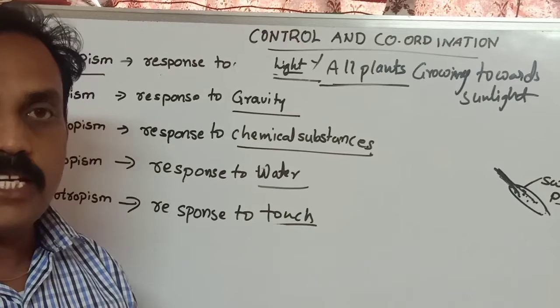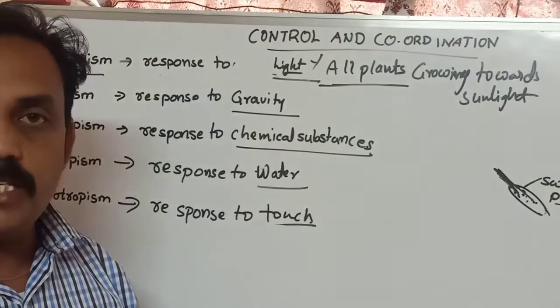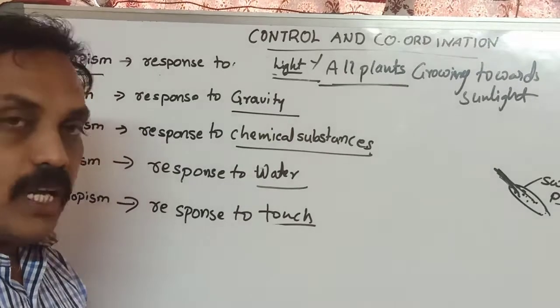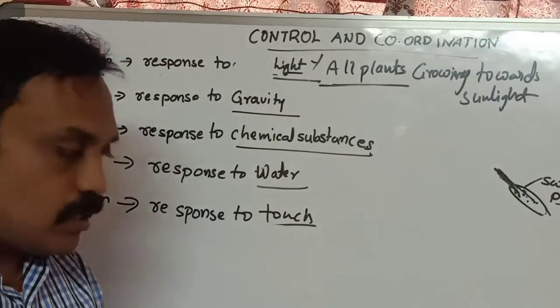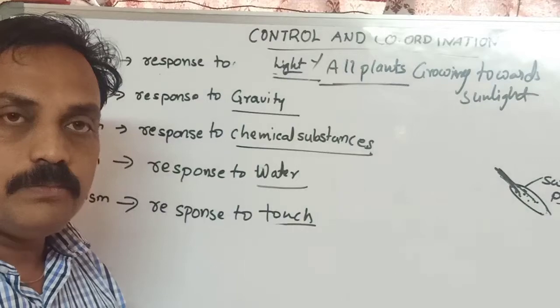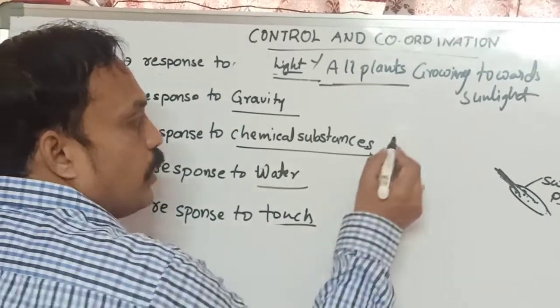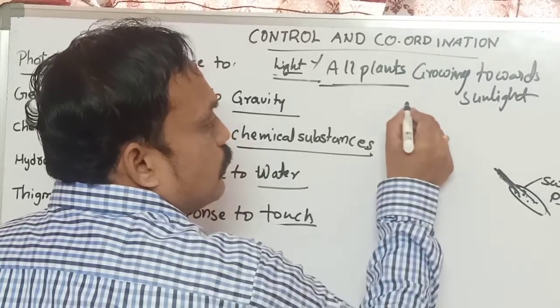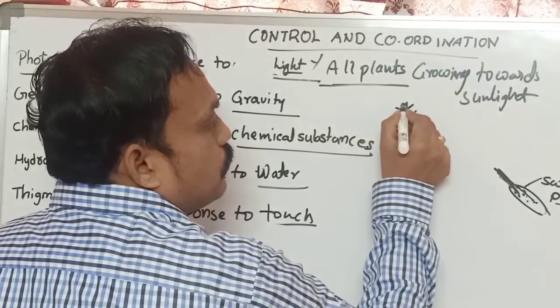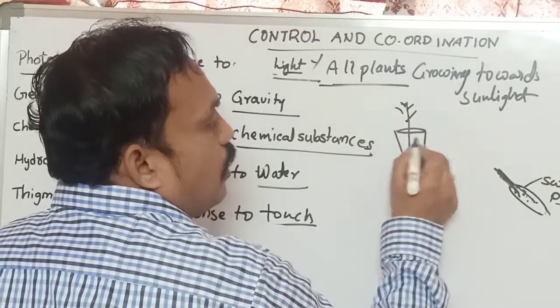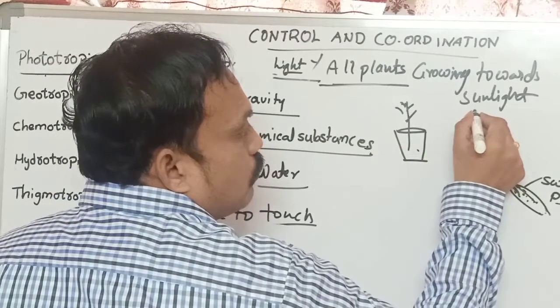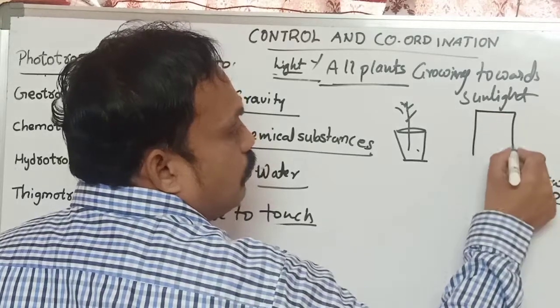If you want to do an experiment about this, it is a very easy experiment. Generally, you have to take one small potted plant and keep it near the window. For example, this is the window.